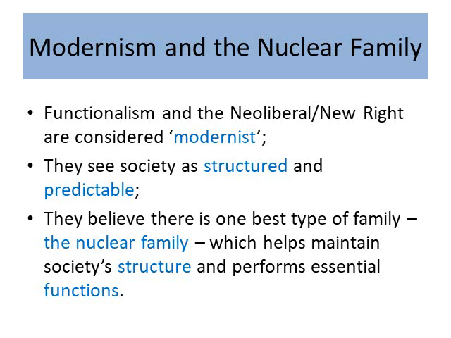Both these perspectives see society as being highly structured and organised, and as a result, predictable in the way it operates and the outcomes it achieves. They believe there is one best type of family, namely the nuclear family, which is a mother and a father married with children. That relationship has to be heterosexual, which helps maintain society's structure and performs essential functions. So that family structure is doing very important things, and it's doing them in the best, most optimal way for society's needs.